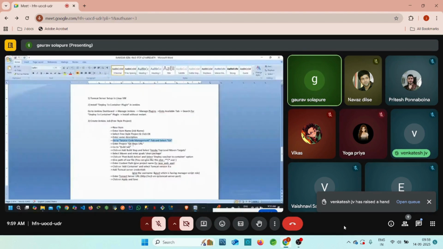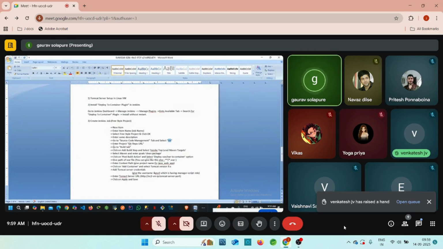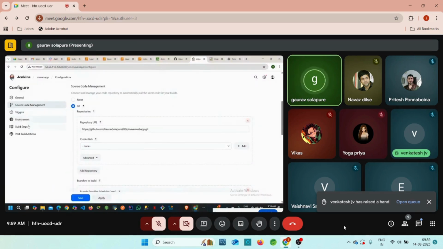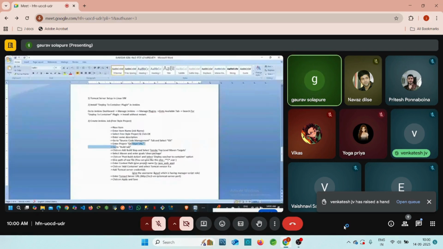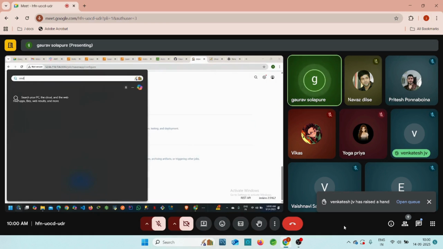Later, go to the checkbox. Here we have the enter project git repo URL. Next step, right? First of all, go to the source code management, then click on this git tab, then enter the project GitHub repository URL. We already entered it here, right? Then go to the build tab. Next one is the build tab. Where is the build tab, guys? See, build steps is available. You can go there. Then click on add build step and select invoke top level Maven targets, right? First of all, let me check whether Maven is available here or not.